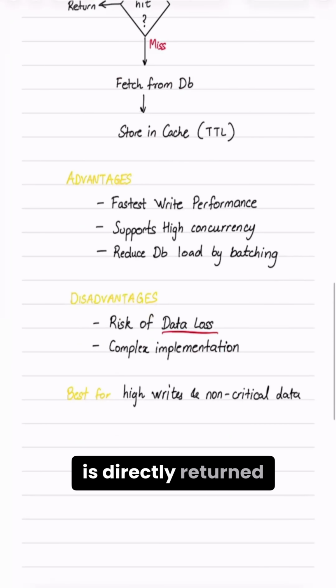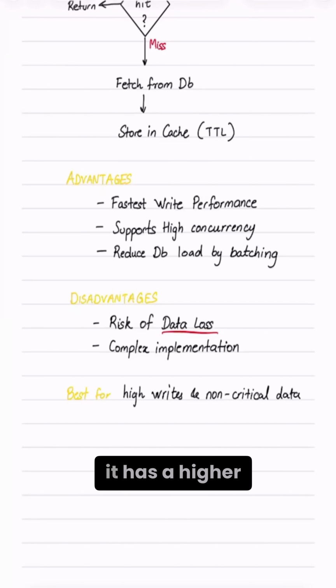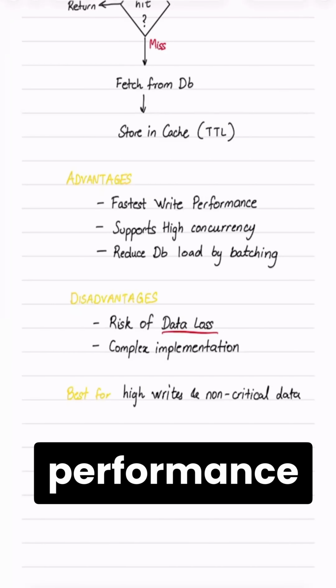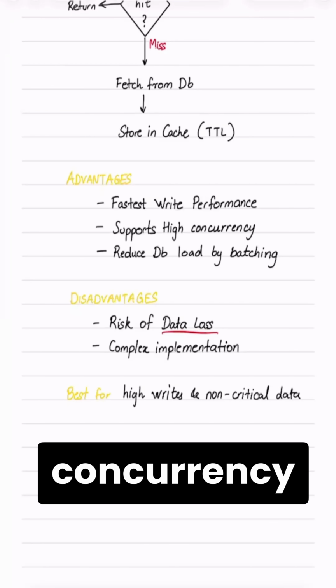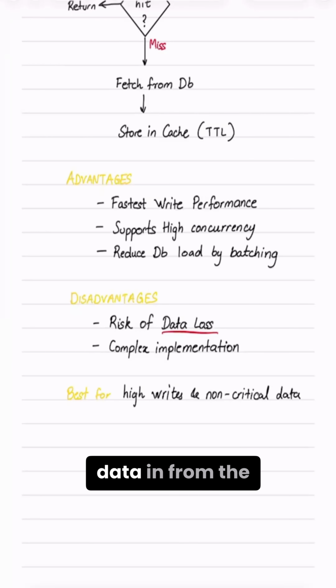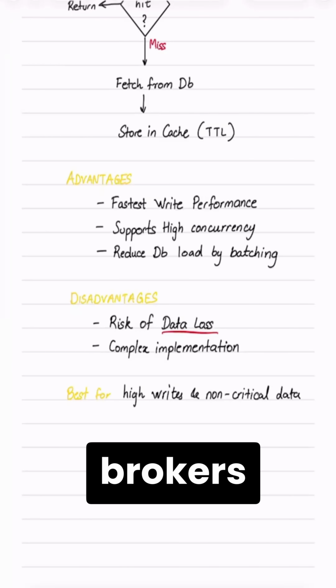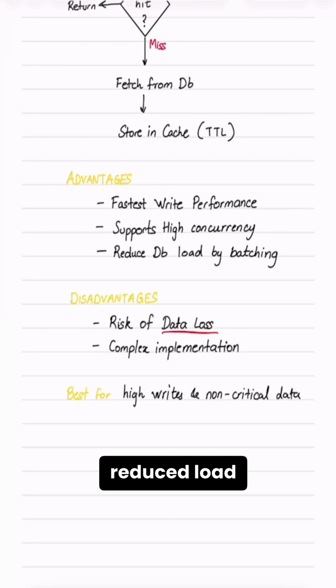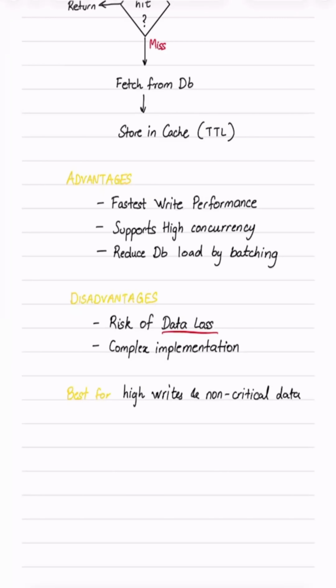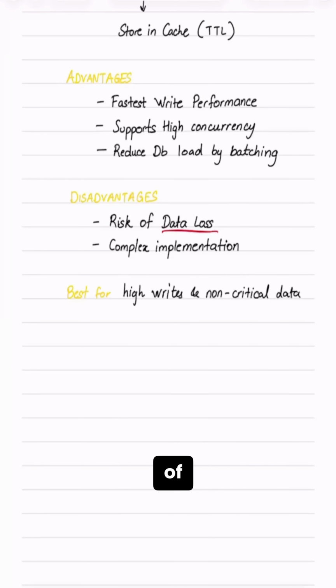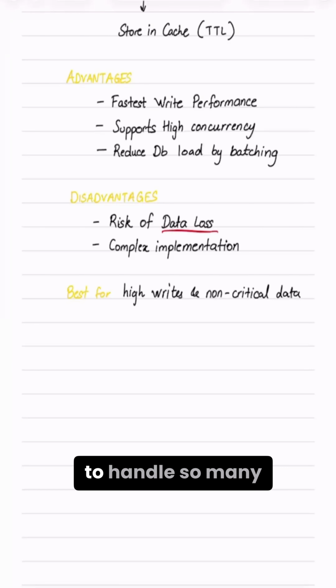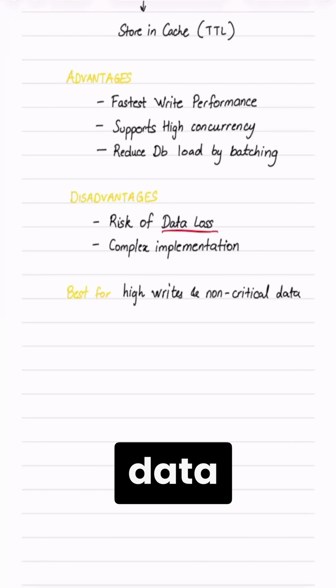Since the data is directly written to the cache, it has higher write performance and it supports high concurrency. We can also batch the data from the message queue or brokers so that there is reduced load while writing to the main DB. Disadvantages include risk of data loss, and since we have to handle so many failure scenarios, there is complication in the implementation as well. It is best for high writes and non-critical data applications.